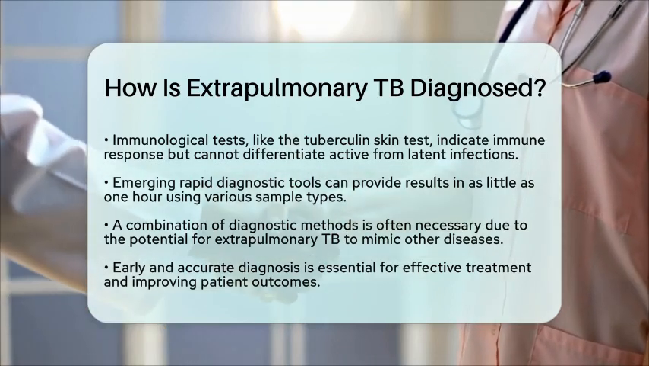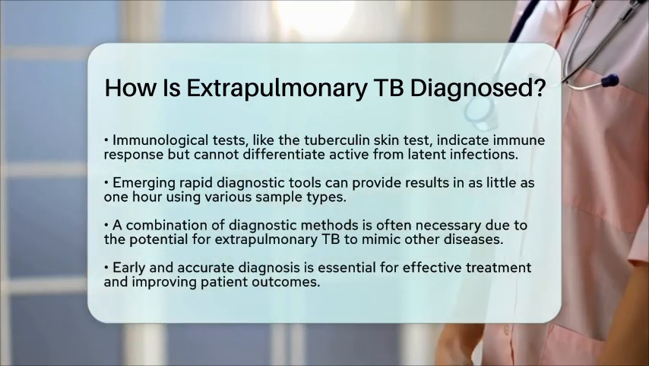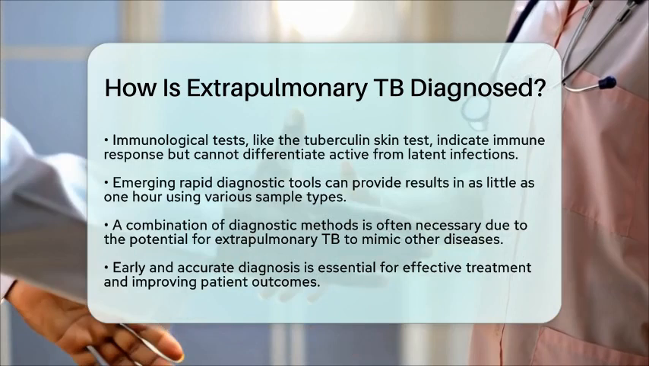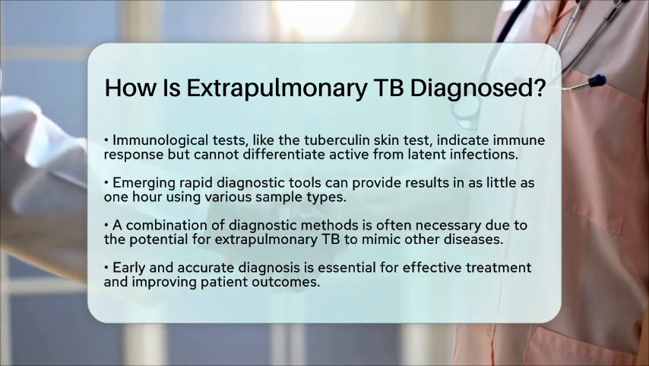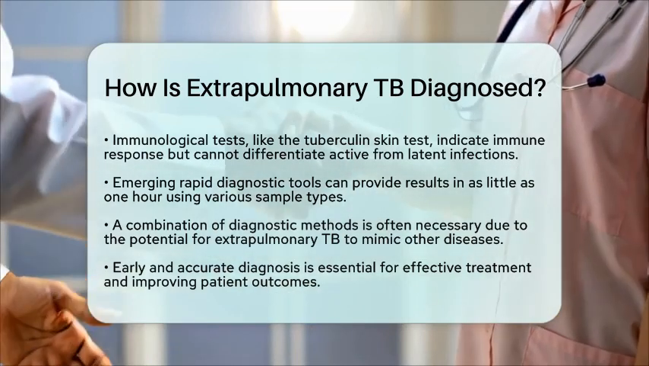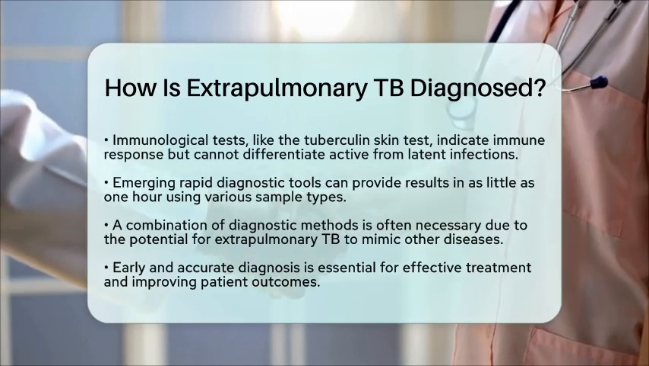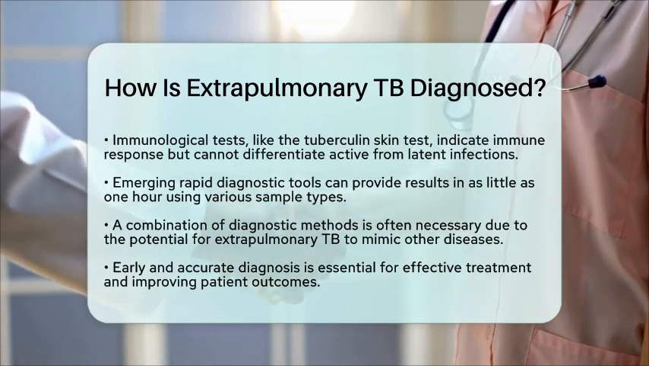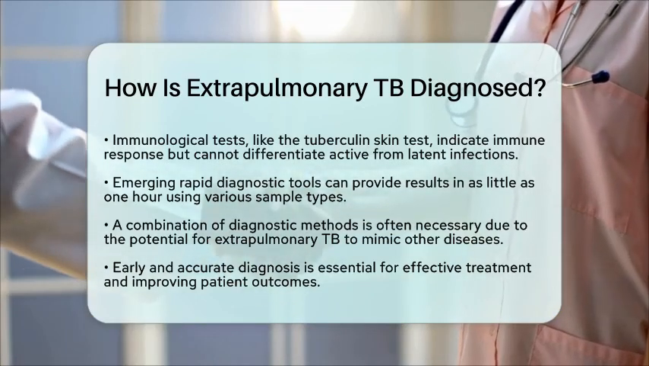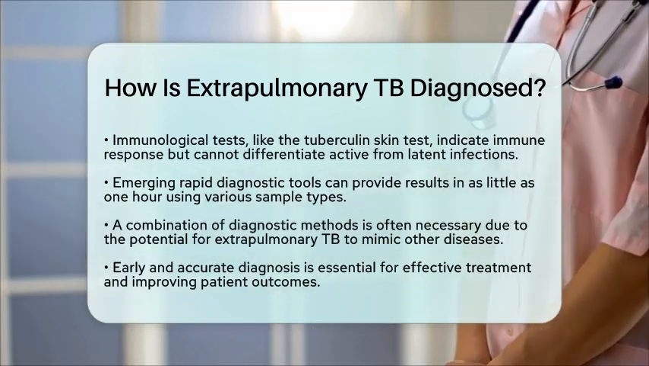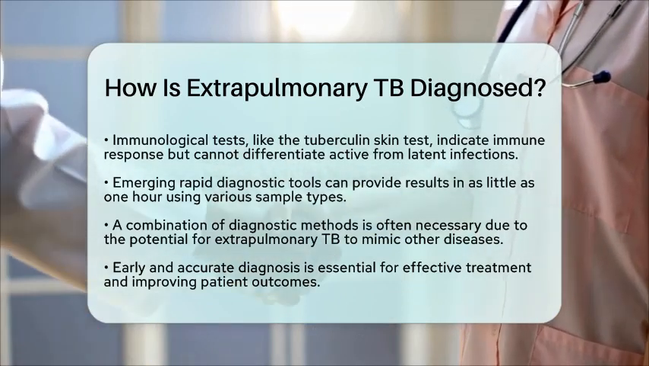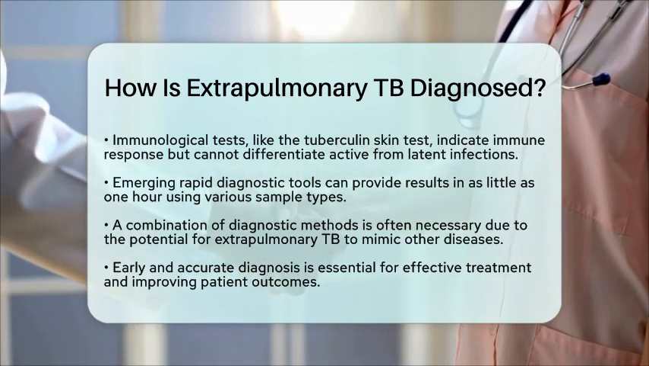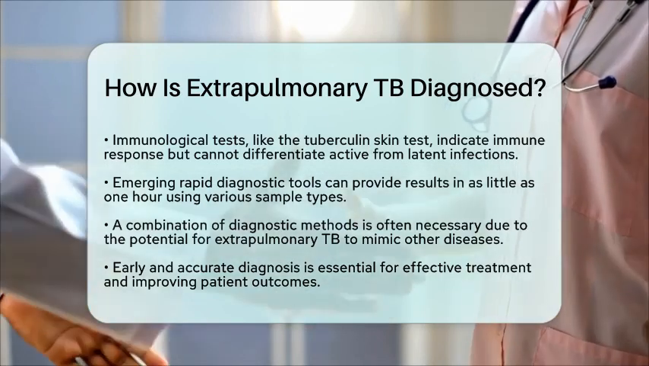Since extrapulmonary TB can mimic other diseases and may have low bacterial loads, a combination of these diagnostic methods is often necessary to confirm the diagnosis. Early and accurate diagnosis is crucial for starting the right treatment and improving patient outcomes. Overall, diagnosing extrapulmonary TB relies on clinical suspicion, supported by imaging, microbiological tests, histopathology, and immunological assays. The advancements in molecular techniques have significantly enhanced the speed and accuracy of detection, including identifying drug resistance, which is vital for effective management.